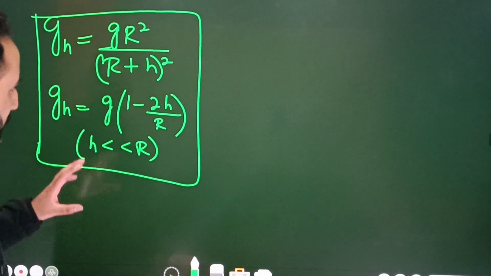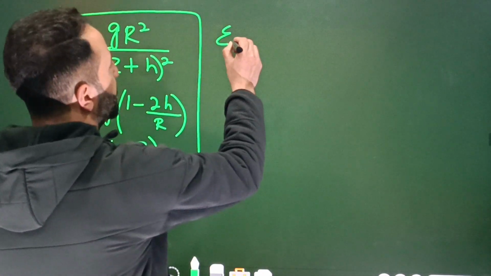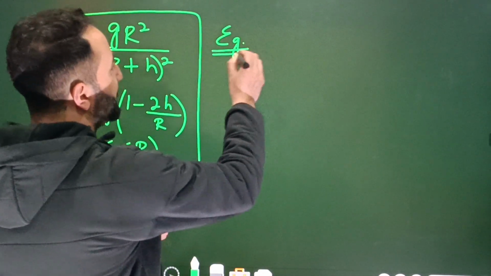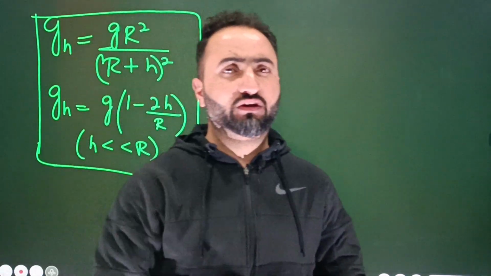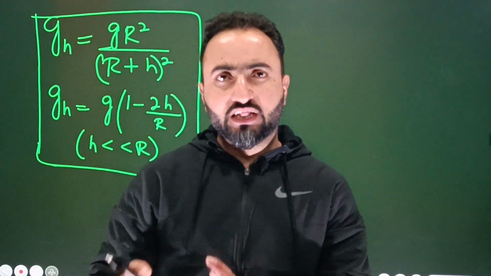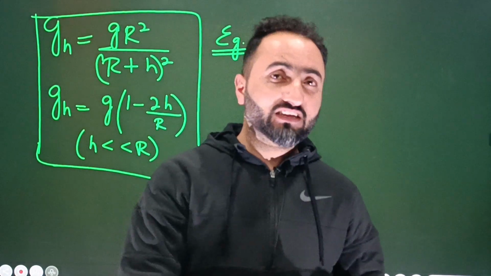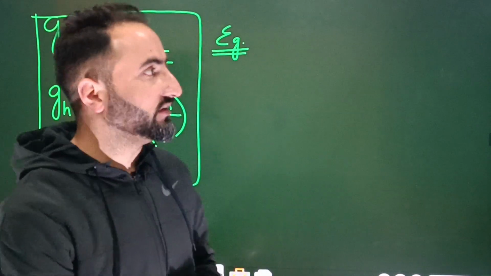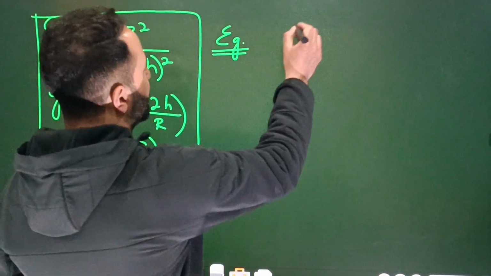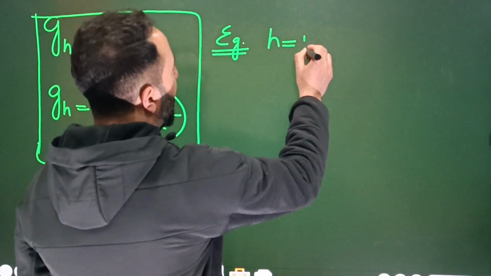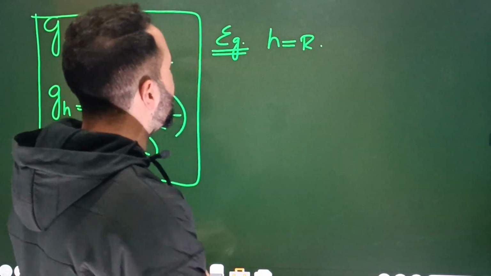Okay, so here we'll be doing a question. Pay attention here. We'll be doing a simple example, and you will see that this question, though simple, has been repeated almost 3-4 times in the previous years' questions. We'll later on be doing the previous year questions, and there you will see that, yes, of course, this question has been repeated. The example is simply like this: for example, h is equal to r. At a height equal to the radius of earth, you are supposed to calculate the value of acceleration due to gravity.